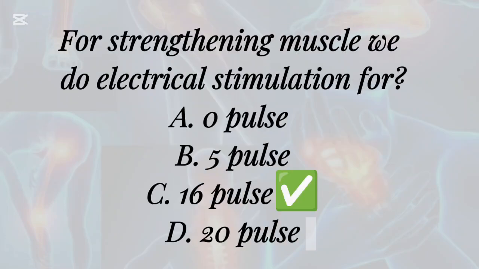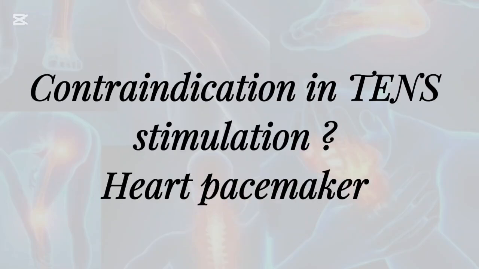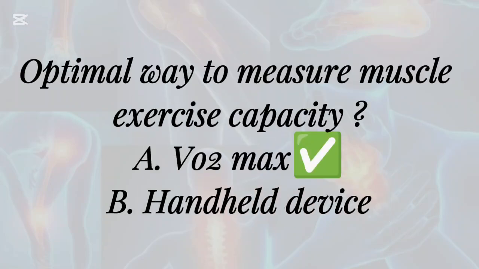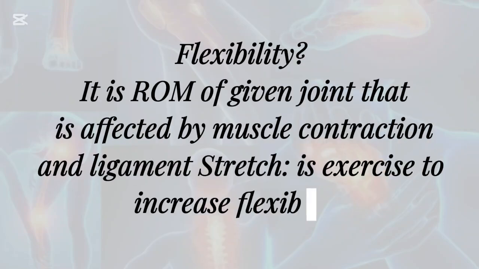For strengthening muscle, we use electrical stimulation at: A. 10 pulses, B. 5 pulses, C. 16 pulses, D. 20 pulses. Contraindication in TENS stimulation: heart pacemaker. Optimal way to measure muscle exercise capacity: A. Volumax, B. Handheld device. Flexibility: it is the ROM of a given joint that is affected by muscle contraction and ligament stretch, and is exercised to increase flexibility.